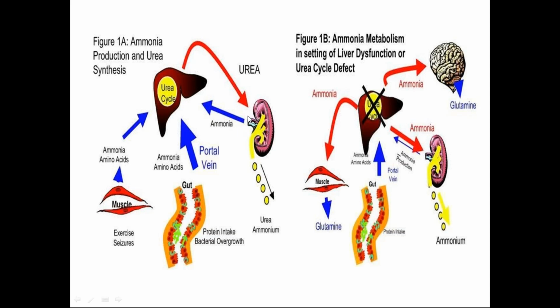So here you can see the pictorial representation of ammonia production, the urea cycle, and the ammonia metabolism status in liver dysfunction. This is the normal cycle. In the muscle, ammonia is generated when the patient has excess exercise, a seizure condition, excess protein intake, or bacterial overgrowth. Ammonia and amino acids are also generated from the gut. In the liver the urea cycle occurs, and the excess urea is excreted by the kidney.